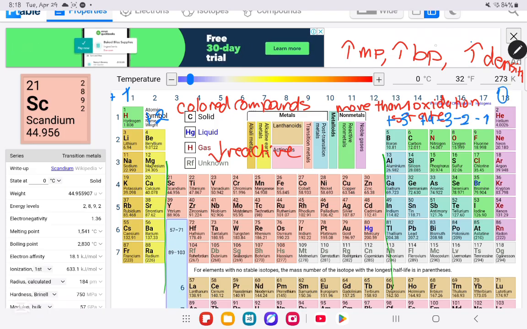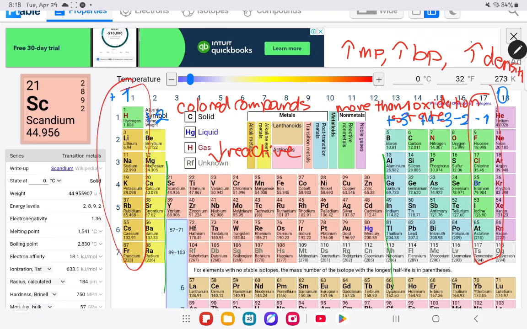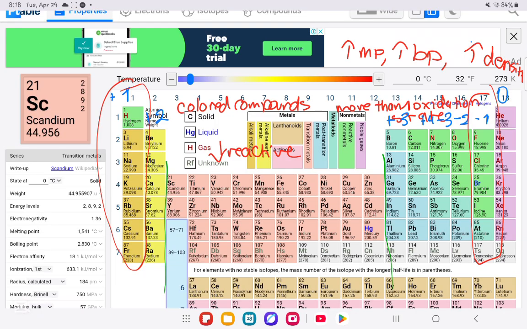The more reactive ones are going to be the alkali metals and the halides. Why is that? It is because of their oxidation number. For example, the alkali metals with hydrogen have an oxidation number of +1, meaning they need to lose one electron. The halogens, the halides, which are fluorine, chlorine, bromine, iodine, etc., have -1.